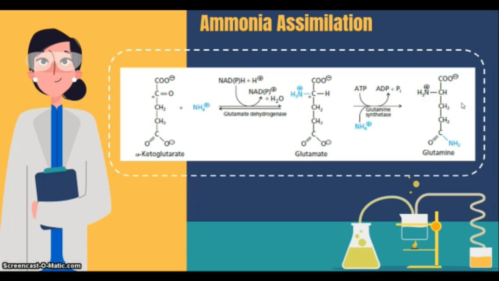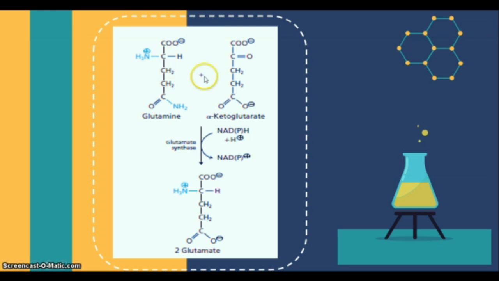In mammals, glutamine carries nitrogen and carbon between tissues in order to avoid high levels of toxic NH4+ in the bloodstream. The amide nitrogen of glutamine can be transferred to alpha-ketoglutarate to produce two molecules of glutamate in a reductive amination reaction catalyzed by glutamate synthase. This is the reaction. Glutamine reacts with alpha-ketoglutarate with glutamate synthase and the help of NADPH and H+, and NADP+ will be produced, and the product is two molecules of glutamate.